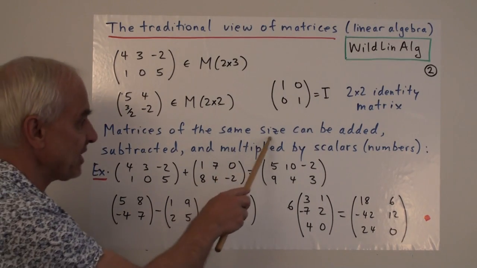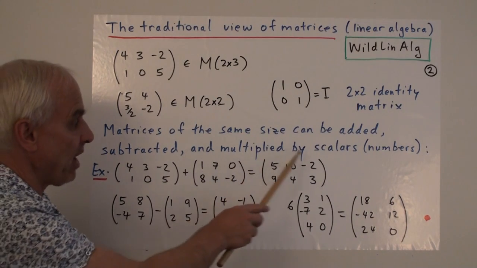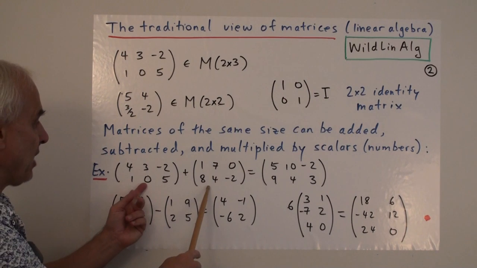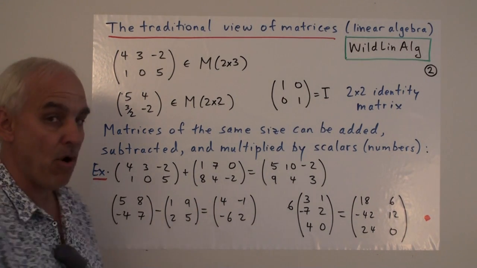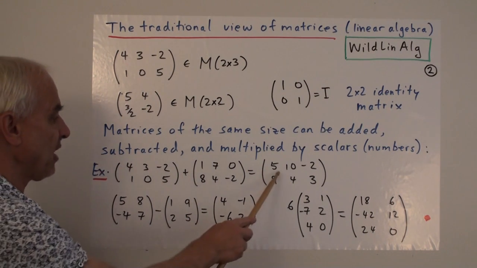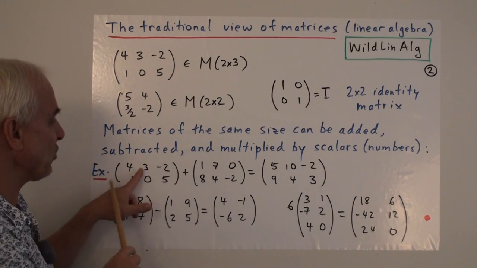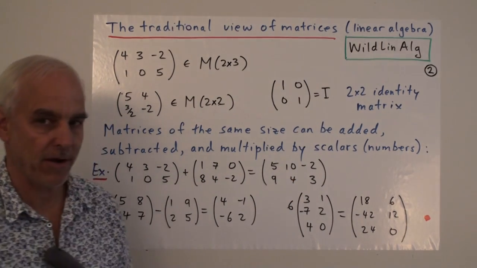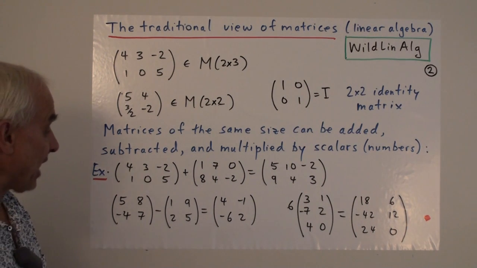If we have matrices of the same size, then they can be added, subtracted, and multiplied by scalars or numbers. So here are two matrices of the same size. They're both 2 by 3 matrices. To add them, we just add them component-wise. So the top left entry here and the top left entry there add to give the top left entry there. This 1 by 2 entry and this 1 by 2 entry here combine to give the 1 by 2 entry there. All right, so we just do everything component-wise. It's very simple.